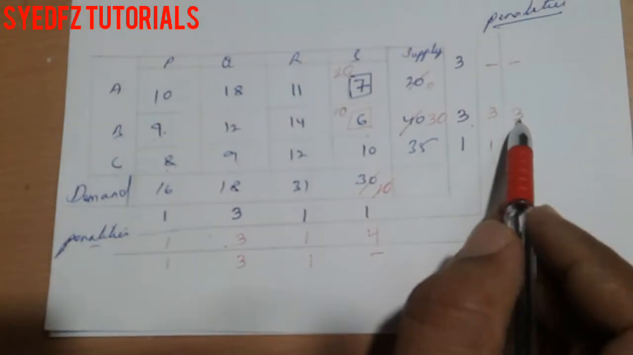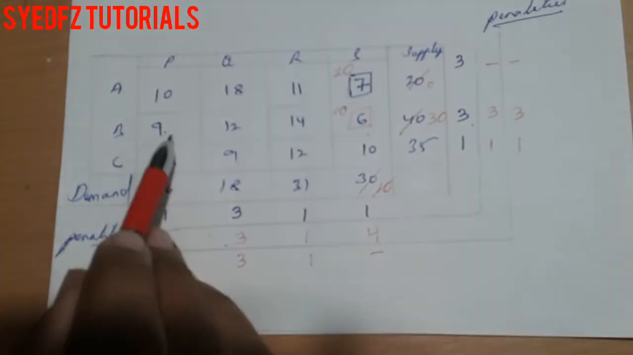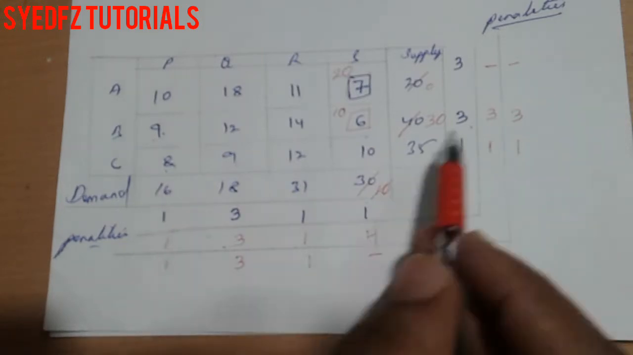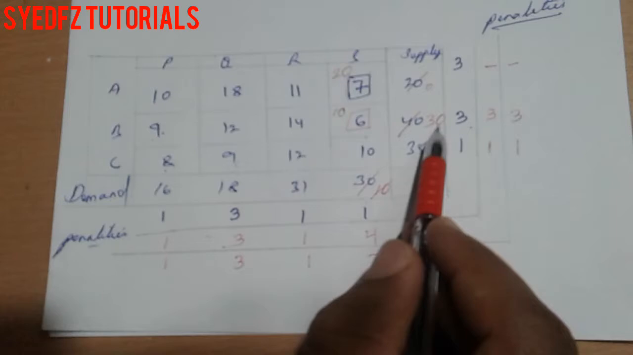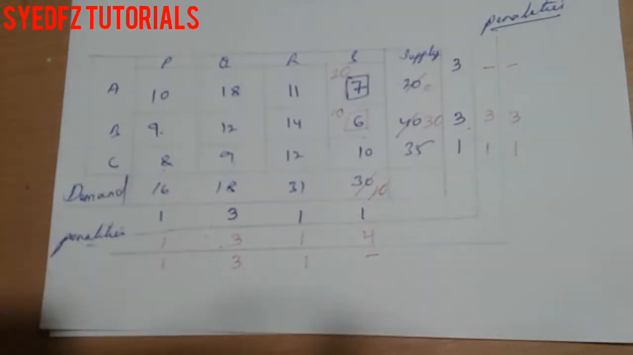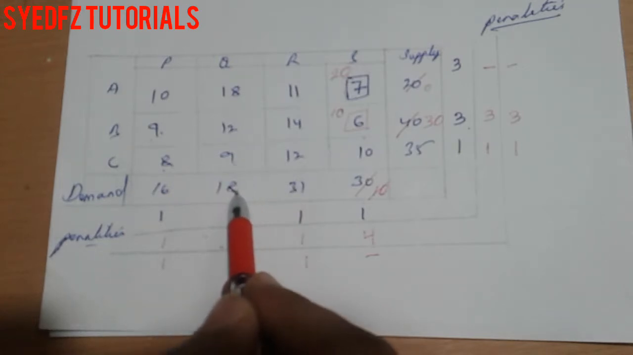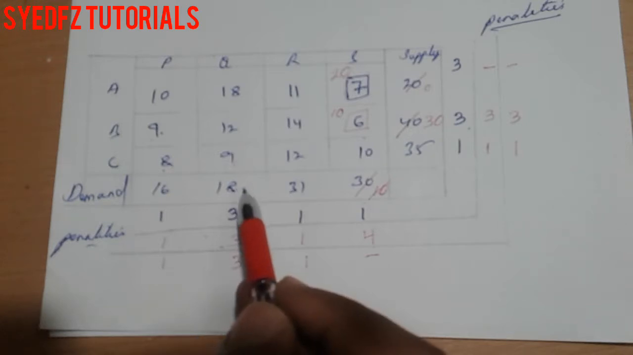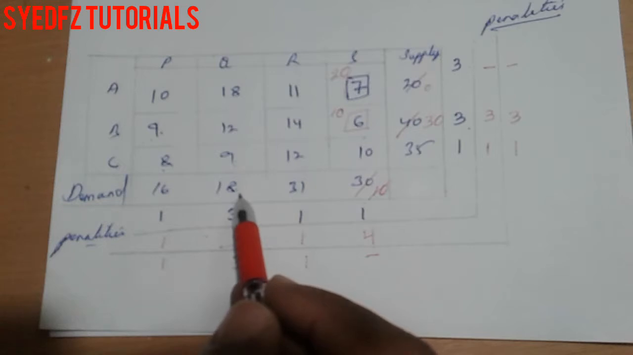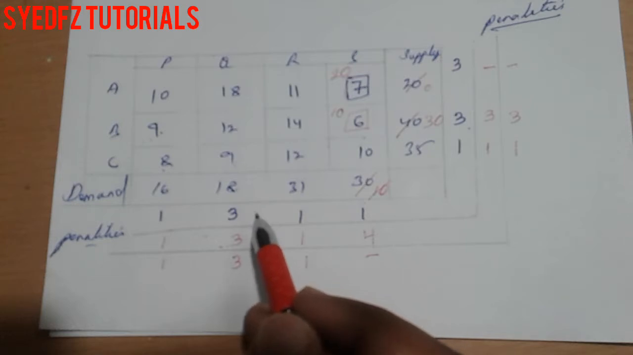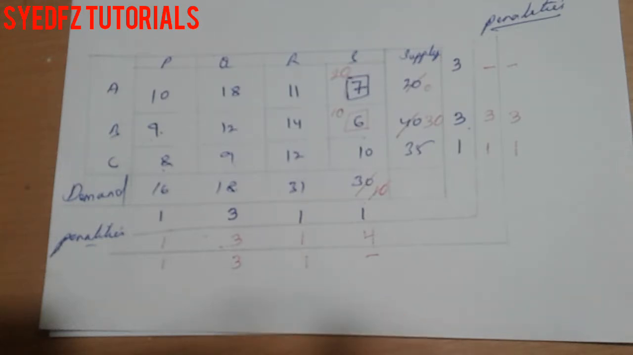There is 2, means in this, which is the minimum one? 9. We have 16 demand, okay. 30 is the supply, so we can allow 16 to him. And the next one, which is the minimum? This is the minimum, 18. So we can give directly 18 to this one.